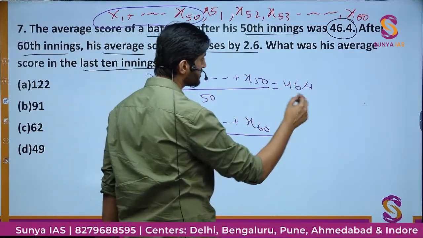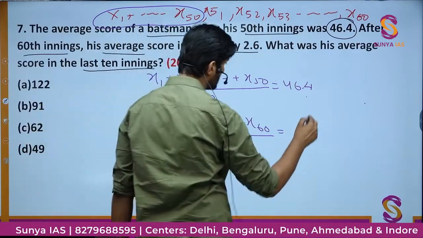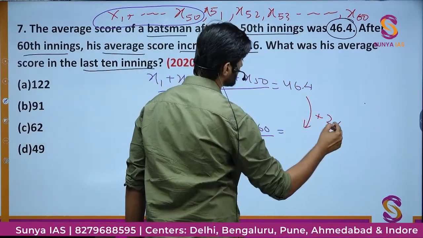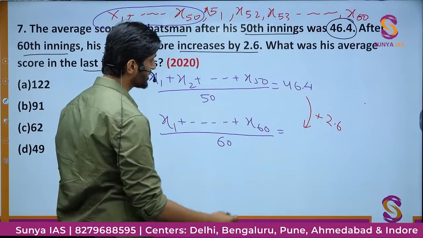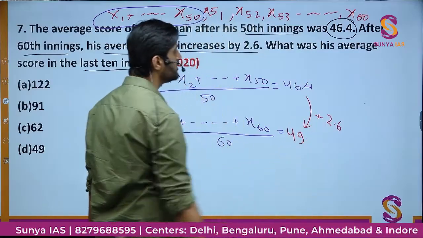So here the value is 46.4. Let us increase it by 2.6. The value would be nothing but 49. So that is going to be the new average score.